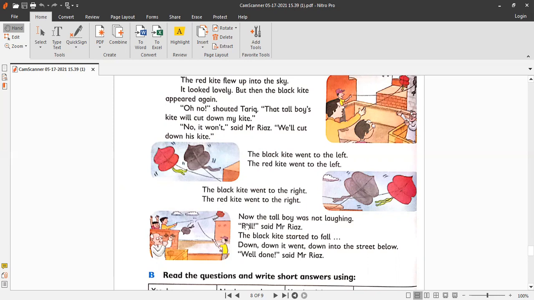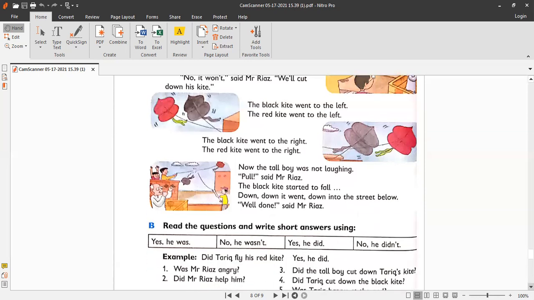Okay. So now the tall boy was not laughing. Pull, said Mr. Riaz. Mr. Riaz is supervising Tariq. He is leading Tariq, just giving his suggestions to Tariq to pull the string, and the black kite started to fall down. Down it went, down into the street below. Well done, said Mr. Riaz. So the game of the black kite is over now.